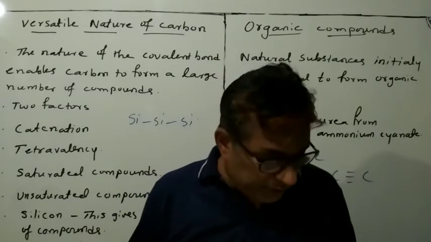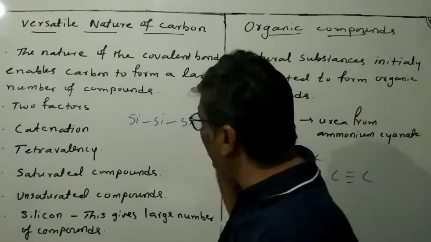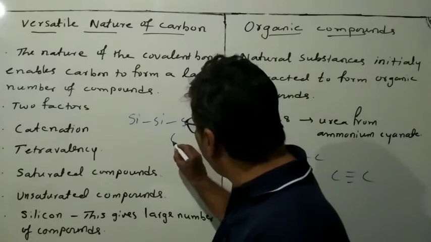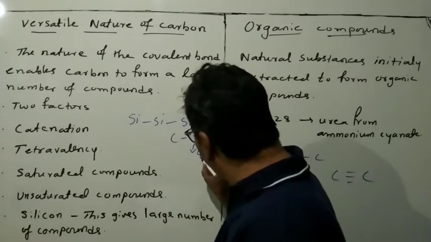Now the second point, tetravalency. You know that carbon has 6 electrons. In the outermost shell, what will be there? 4 electrons will be there.